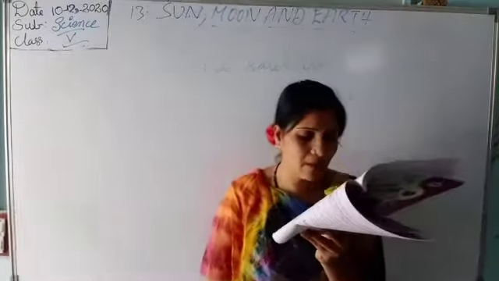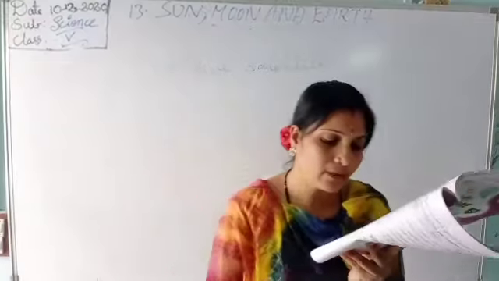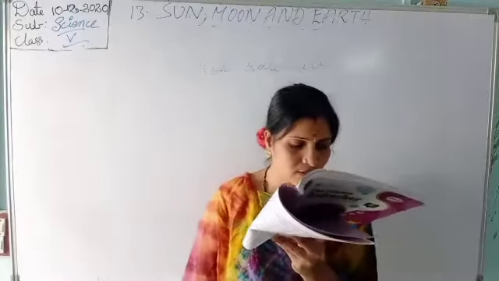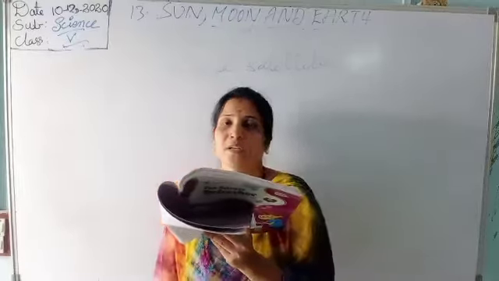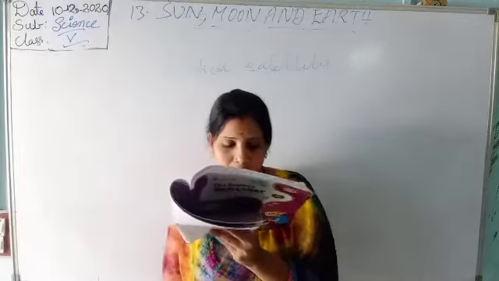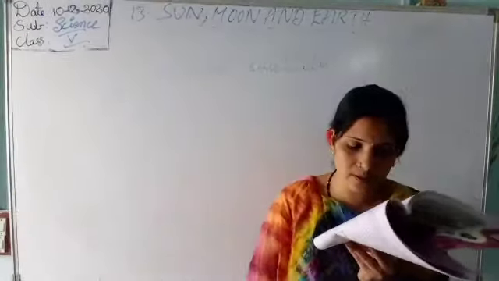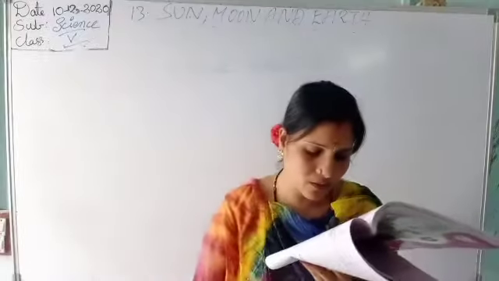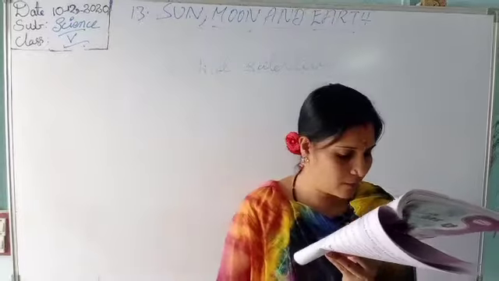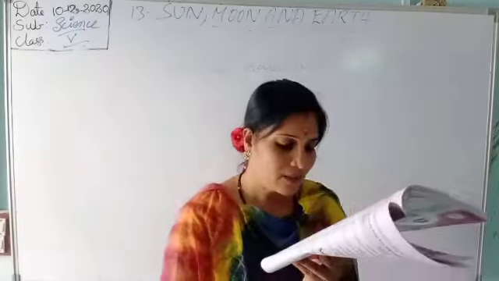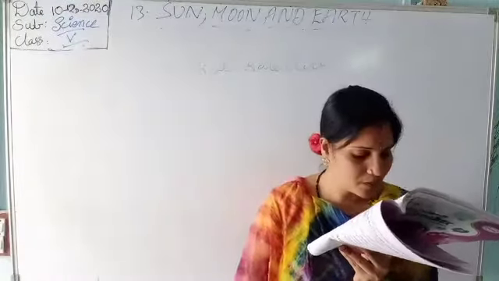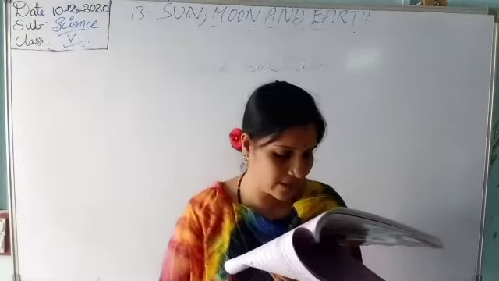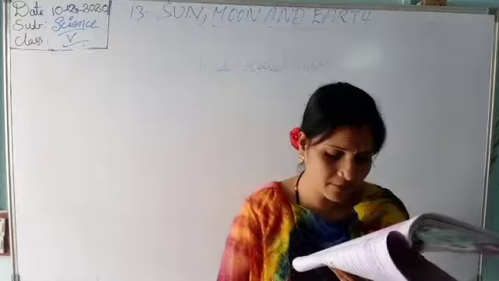Artificial satellites are man-made objects which revolve around the earth just as the moon does. The spacecraft is launched into space with the help of rockets. Rockets are vehicles powerful enough to carry a spacecraft away from the surface of the earth.